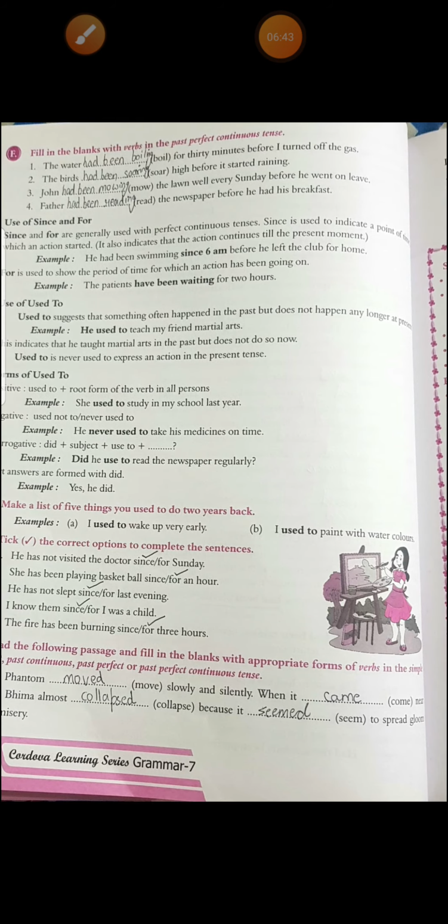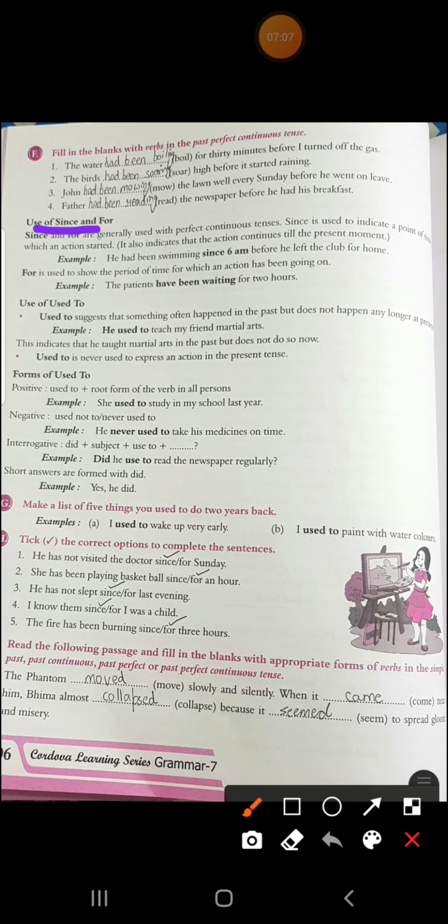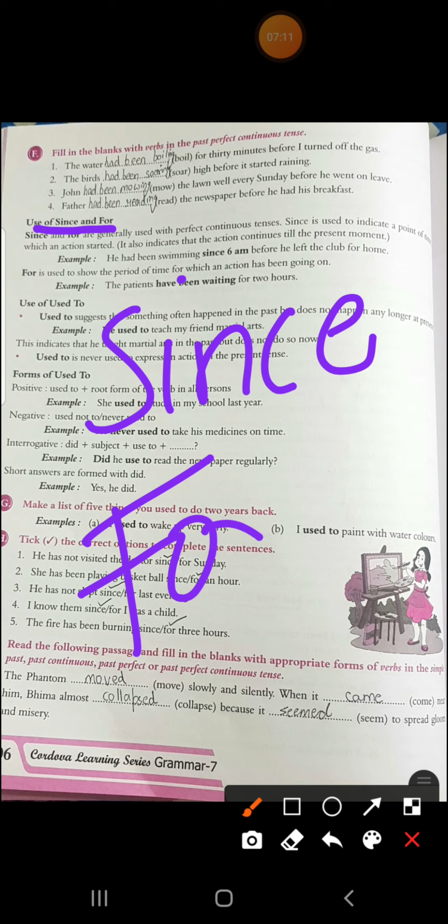Second, the birds had been soaring high before it started raining. Third, John had been mowing the lawn well every Sunday before he went on leave. Fourth, father had been reading the newspaper before he had his breakfast. Alright. So this finishes our exercise F. What you have to do now, we have to see the use of since and for.